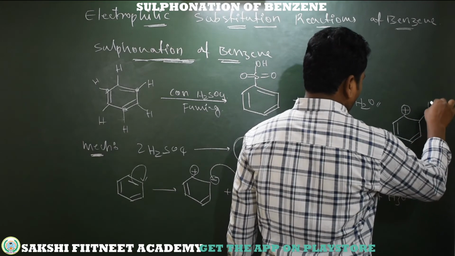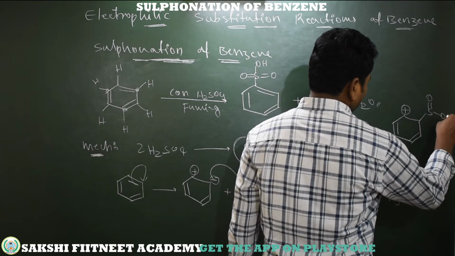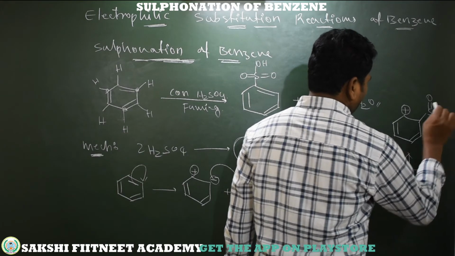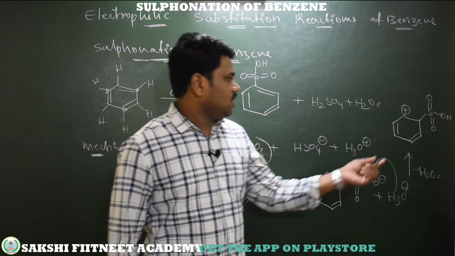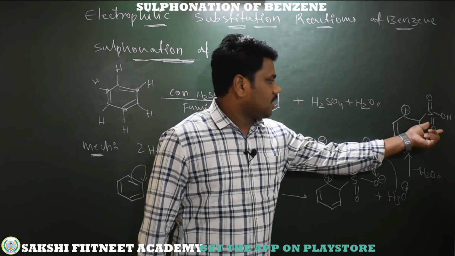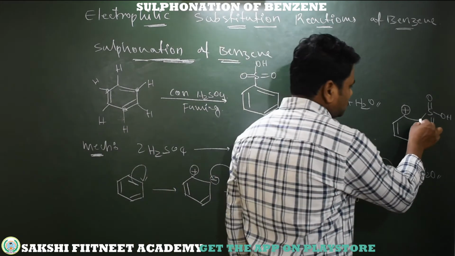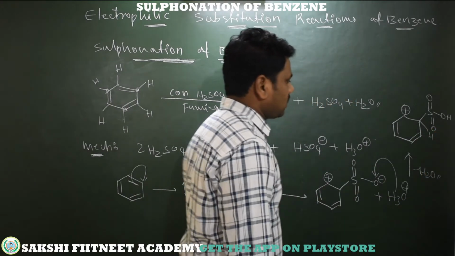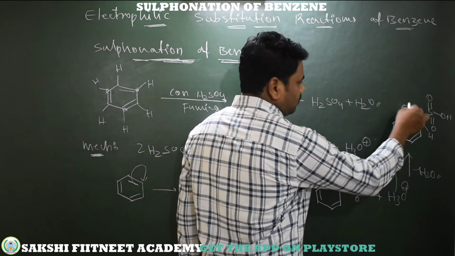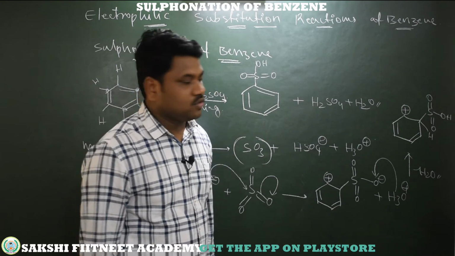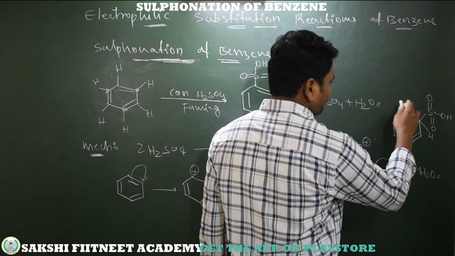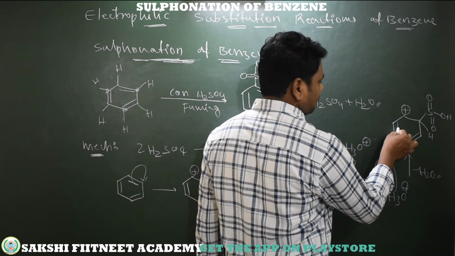Now we are getting SO3H. See here, this is SO3H, the electrophile substituted here, that means bonded here. Still hydrogen is present. Now the conjugation with the positive charge undergoes resonance to stabilize the carbocation.